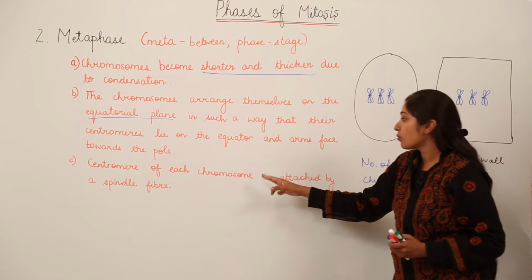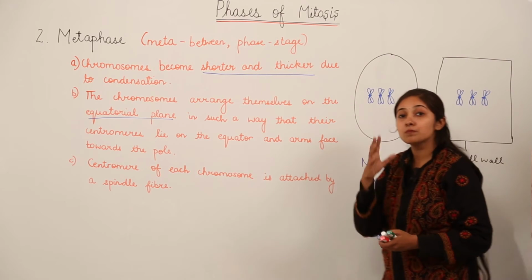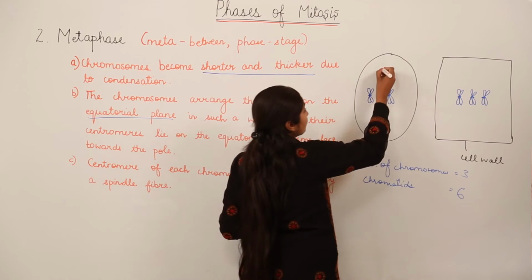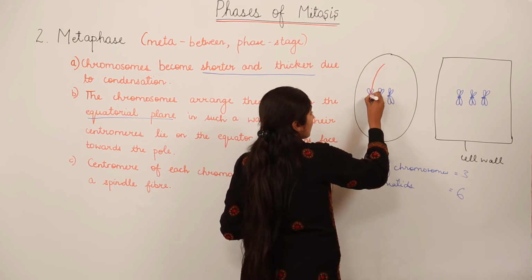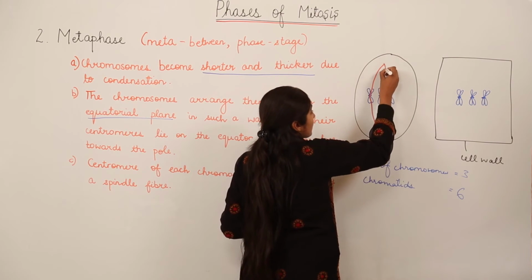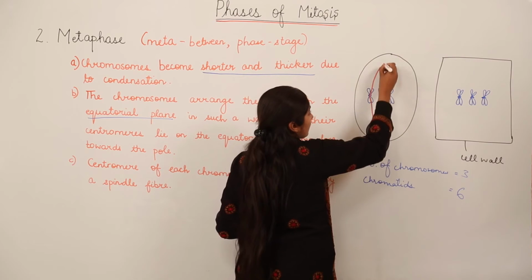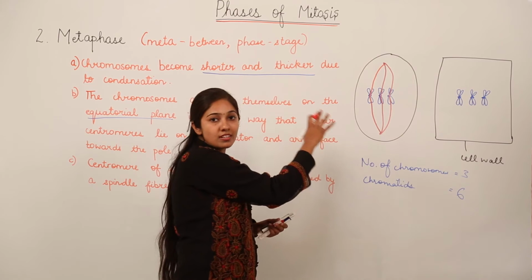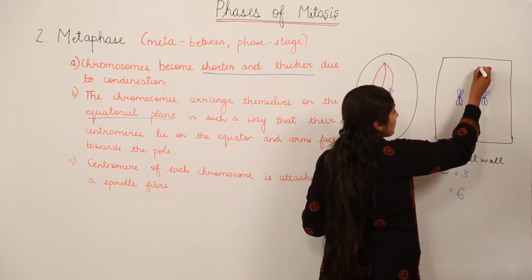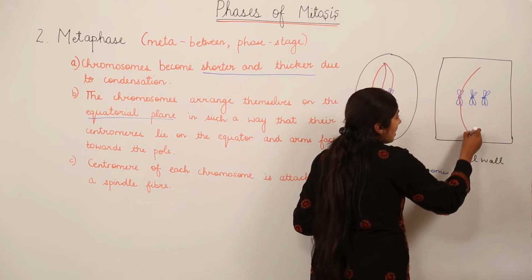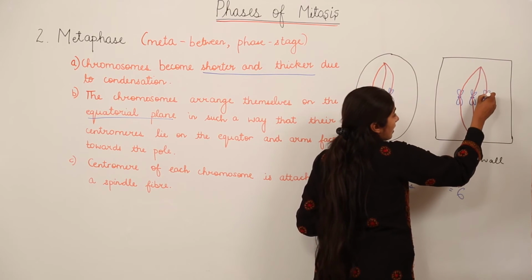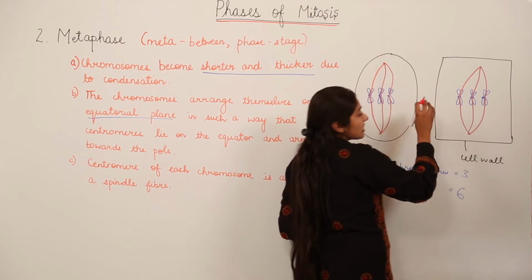Then we'll go with the third point. The centromere of each chromosome is attached by a spindle fiber. So we're going to show a spindle fiber here. See how this is attached. The centromere of each chromosome is attached to a spindle fiber. Same is the case with a plant cell. You will show a spindle fiber which is attaching to the chromosome from the centromere region.